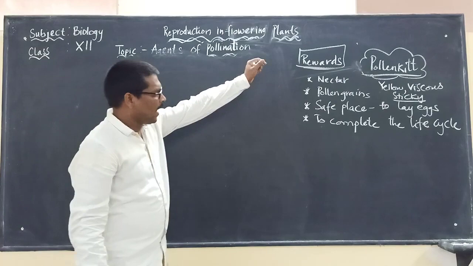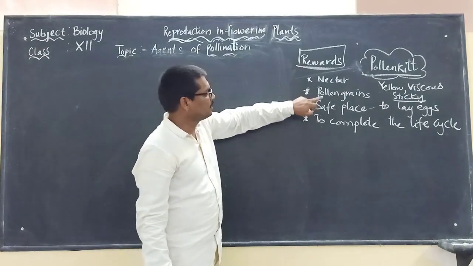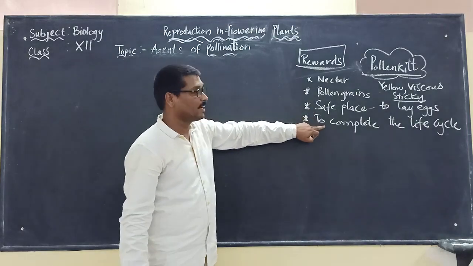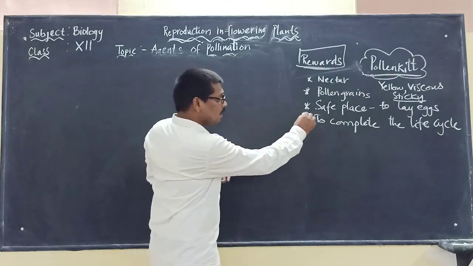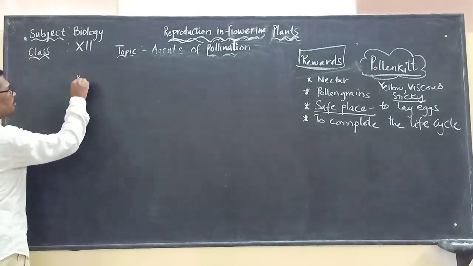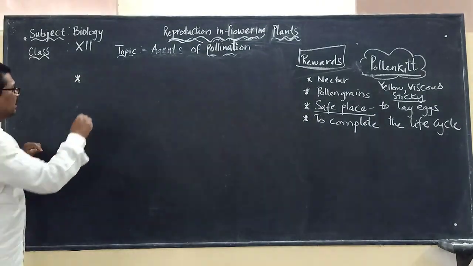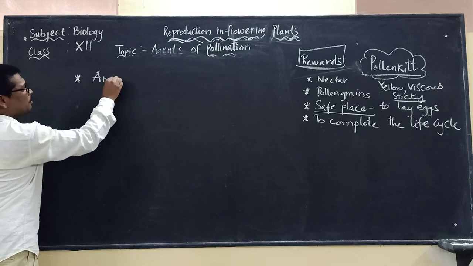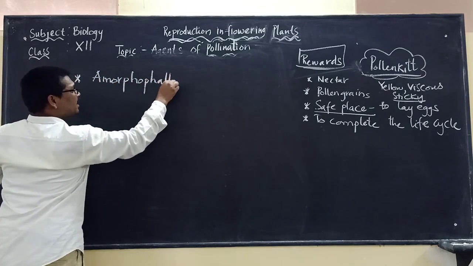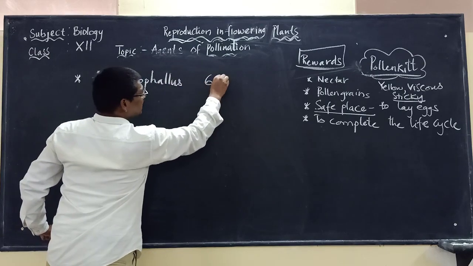So here, as we said, the rewards are what? The nectar, pollen grains and a safe place to lay eggs and to complete the life cycle. Now if you are taking the safe place to lay eggs, there is one very important plant that we have to keep in mind. The name of that flower is Amorphophallus. This flower is about 6 feet in height.